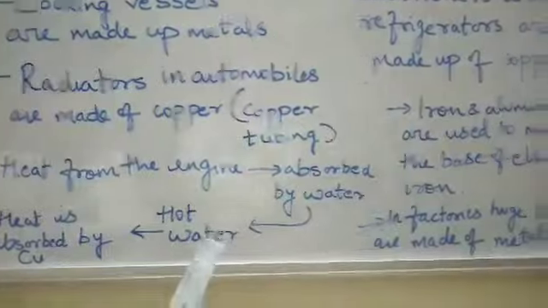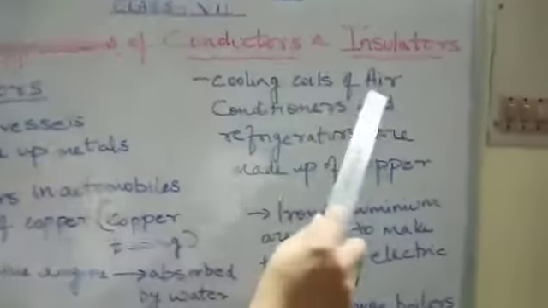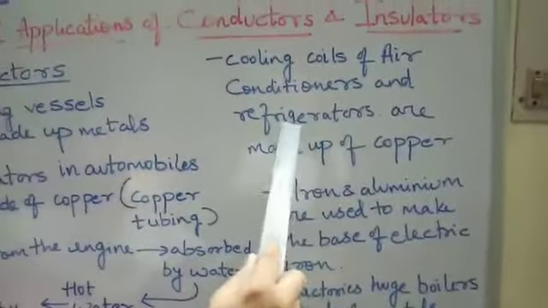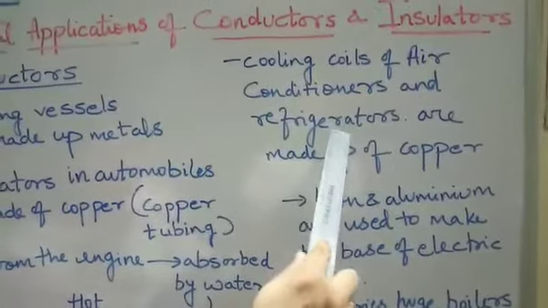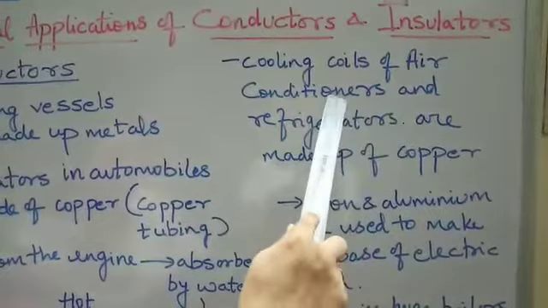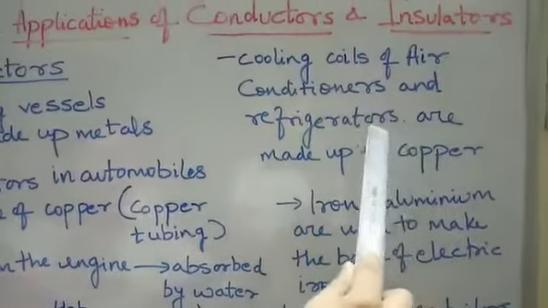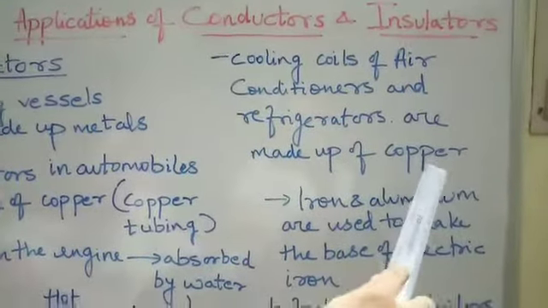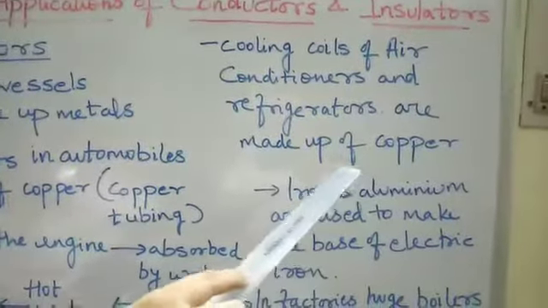Now children, you must have seen that there are coils at the back of refrigerators, and in the same way there are coils in air conditioners also. They are made up of metal, mostly copper. Why are they made up of copper?